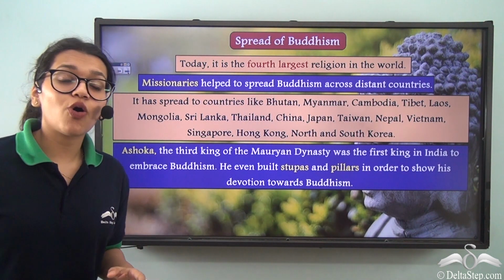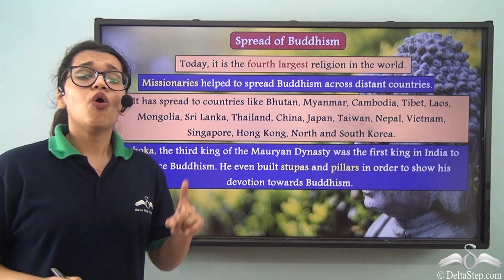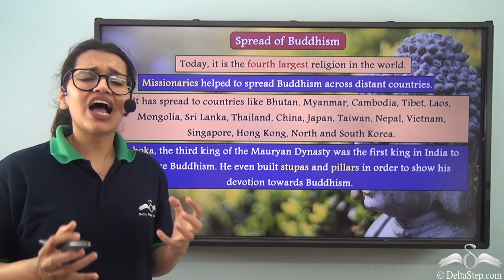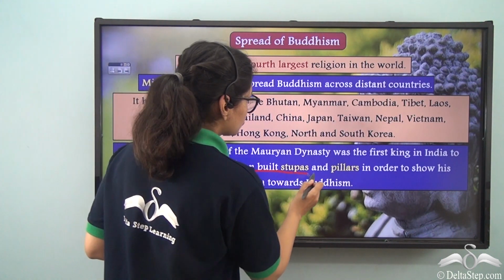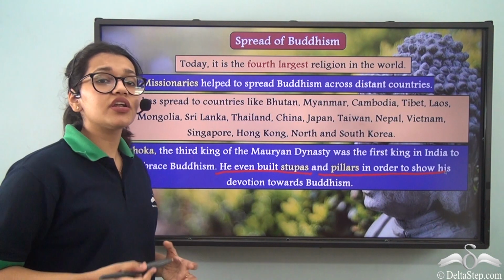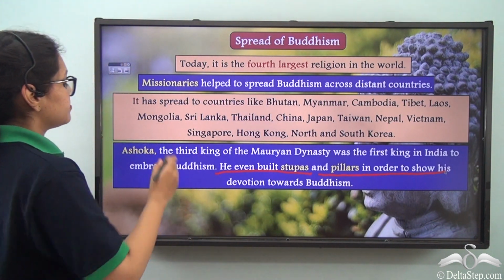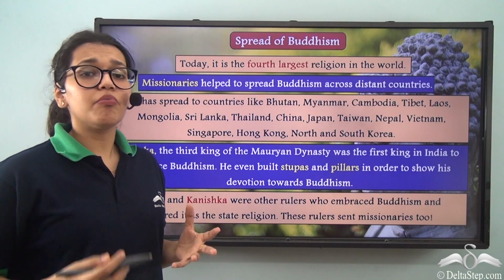Other than that, as we already spoke about King Ashoka, who was the third Mauryan king, but was the first king in India to actually embrace Buddhism, right? And he even built stupas and pillars in order to show truly how devoted he was towards this religion. However, he was not the only king to spread Buddhism, right?